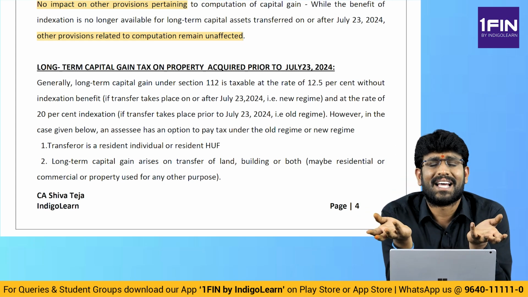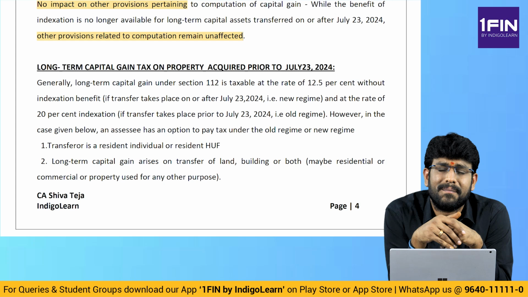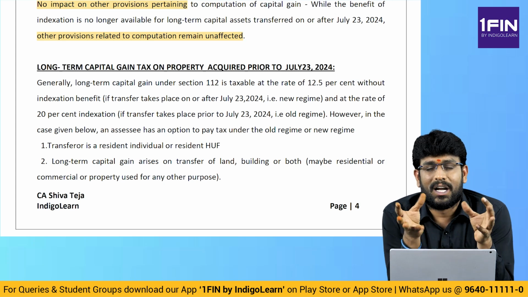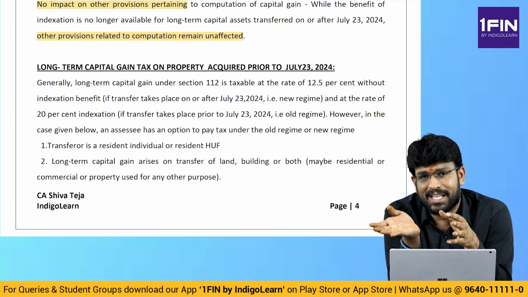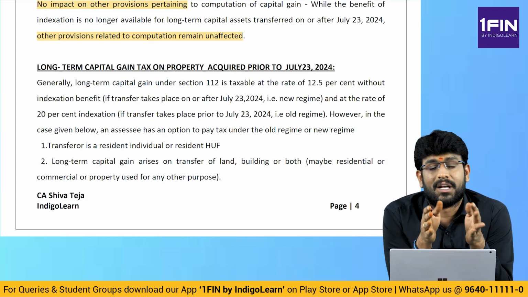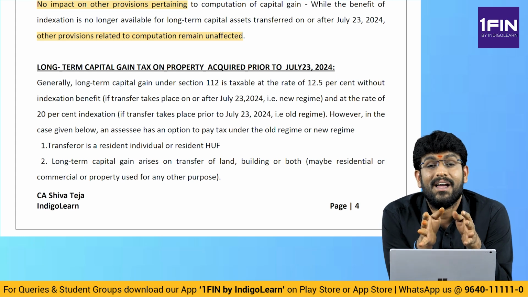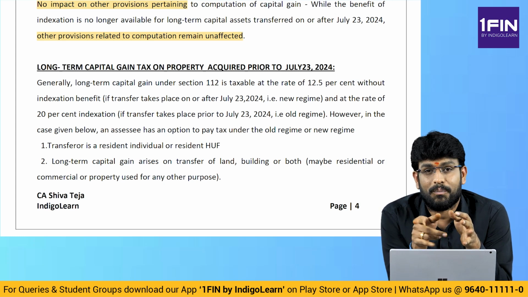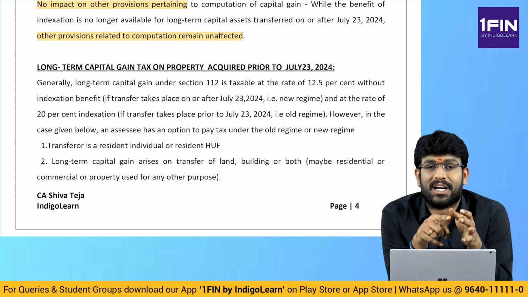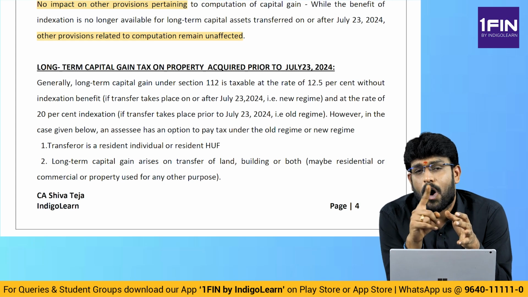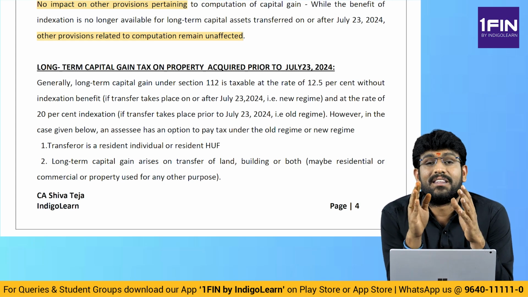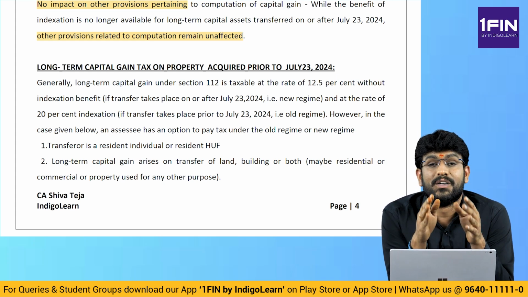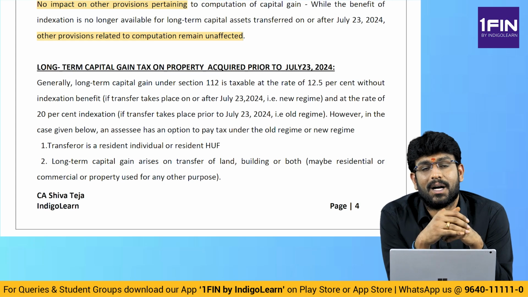Then straight away apply tax at 12.5% without indexation. This great benefit called 12.5% without indexation or 20% with indexation is only and only in case where it is land or building or both, which is acquired prior to 23rd July 2024, transferred on or after 23rd July 2024, and that too you are a resident individual or HUF. Then only this benefit will come.